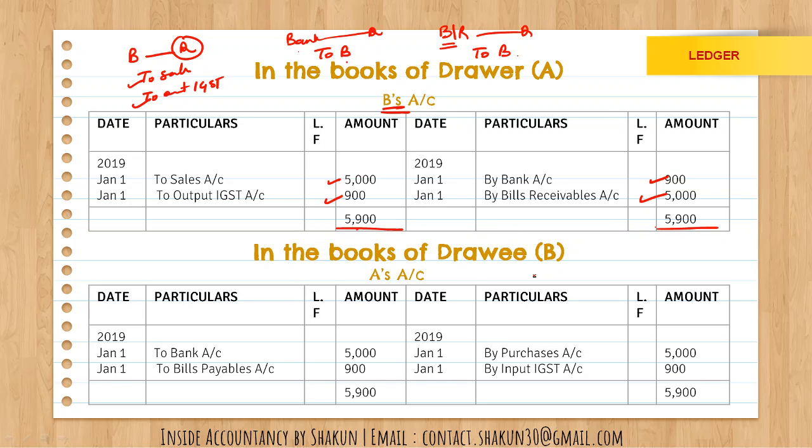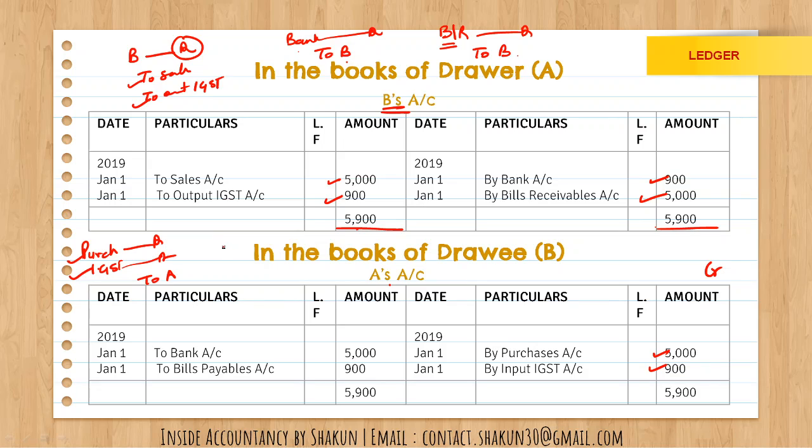Similarly, the same thing we have done in case of A's account maintained in the books of B. Let me tell you that as well. The first entry was for purchases. So purchase account Dr, input IGST account Dr to A. So A is credited in the name of purchases and input IGST. So that's what I have done. On the credit side, I have mentioned by purchases, by input IGST.